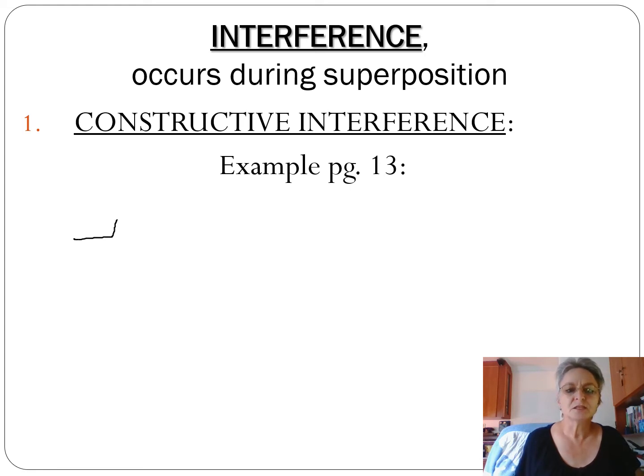A pulse is a single disturbance with an amplitude of 10. So this amplitude is plus 10.